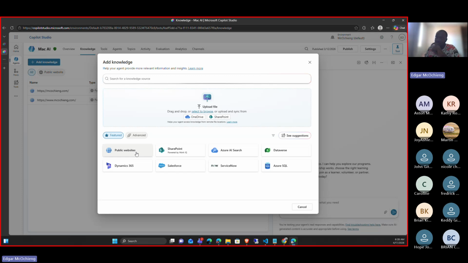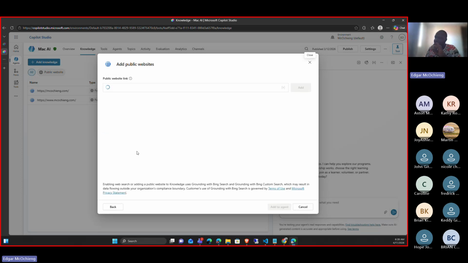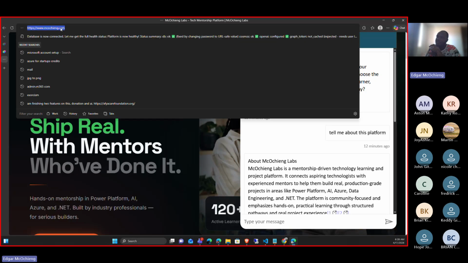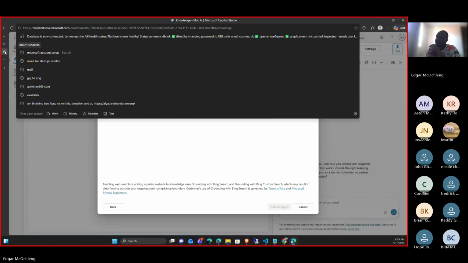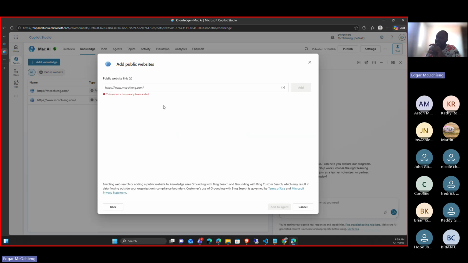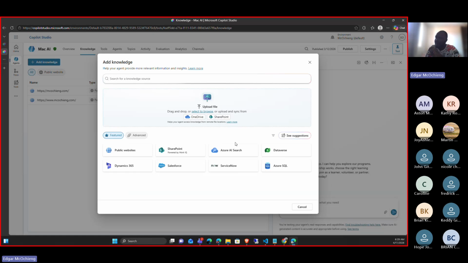Apart from that, we can always connect knowledge using public websites. In public websites, this is where you can add a public website. For example, in our website, I can always come here, copy that link, and add it. It's already added. So I can always add a website and it will fetch all the information available in that website and bring it back to our agent. The next way we can add knowledge is SharePoint. We've already talked about SharePoint.